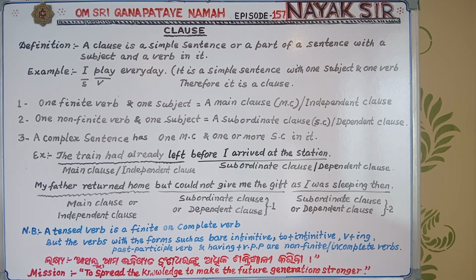Before I arrived at the station, I arrived at the station. It is one clause. I is the subject, arrived is the verb. I is the subject, arrived is a finite verb. But here arrived has become non-finite verb. Why? This word before has made this part of the sentence dependent.